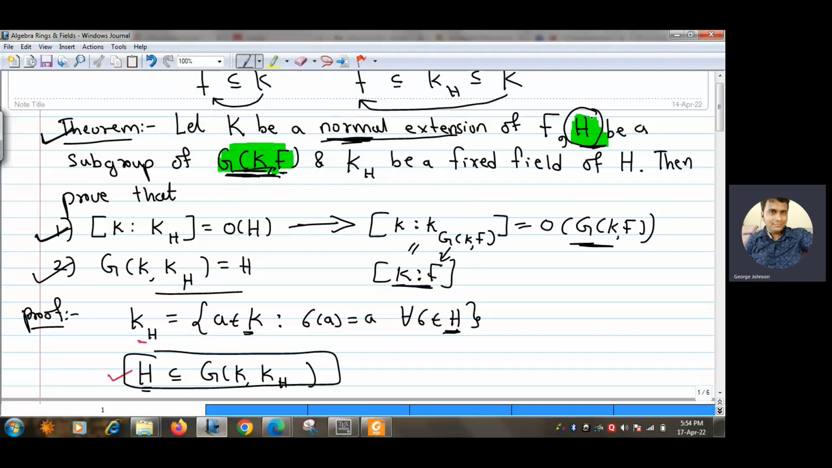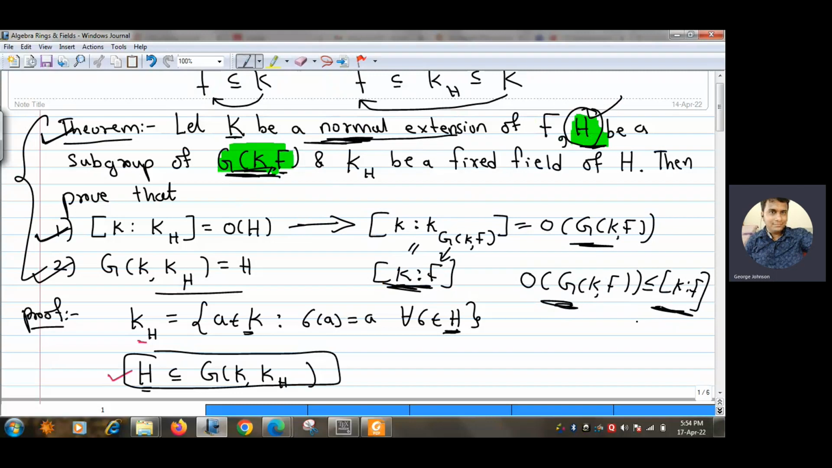Because the result is true for any H, if I replace H by G(K/F), then I'll get this. So in particular, this theorem says that if K is a normal extension, then the order of G(K/F) is the same as the dimension of K over F. If you remember, in the last theorem of unit 3, we proved that the order of G(K/F) is bounded by the dimension of K over F, for any finite extension K of F. But if K is a normal extension, then the bound becomes an equality. That is what we have proved.